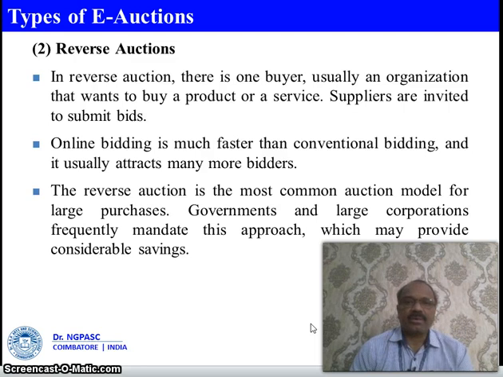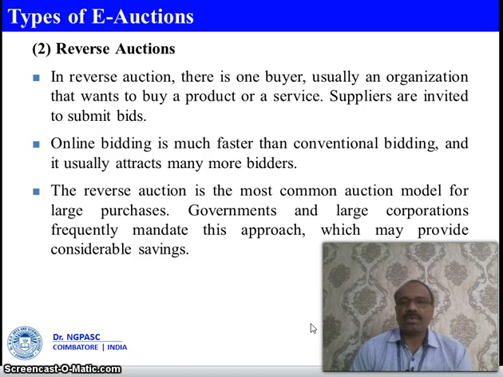Number two, reverse auction. In a reverse auction, there is one buyer, usually an organization, that wants to buy a product or service. Suppliers are invited to submit bids. So in forward auction, one seller will be there and many buyers. In reverse auction, only one buyer will be there, and suppliers are invited to submit bids. Many suppliers can participate.